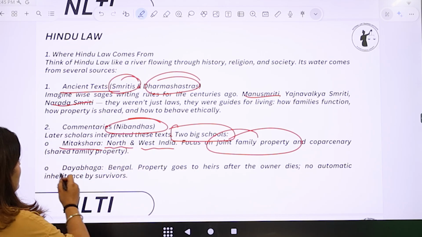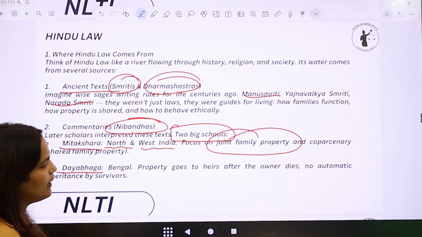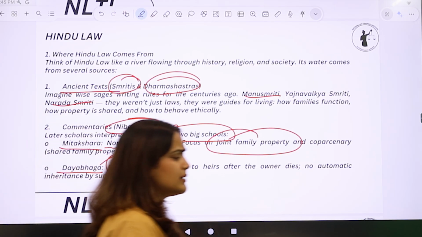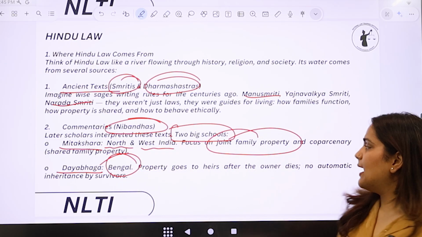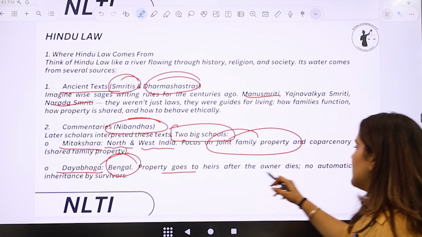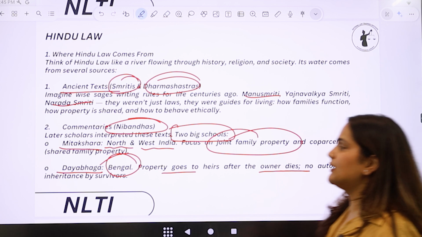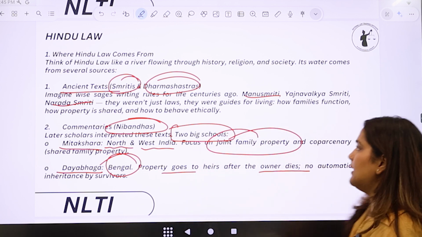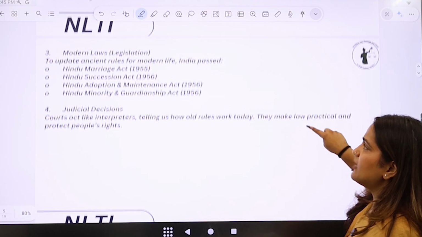Then we have something known as the Dayabhaga school. The Dayabhaga school holds importance in Bengal, right? And the property goes to the heirs after the owner dies, and there is no automatic inheritance by the survivors. This is what the Dayabhaga school says, right? Now, moving ahead to modern laws.